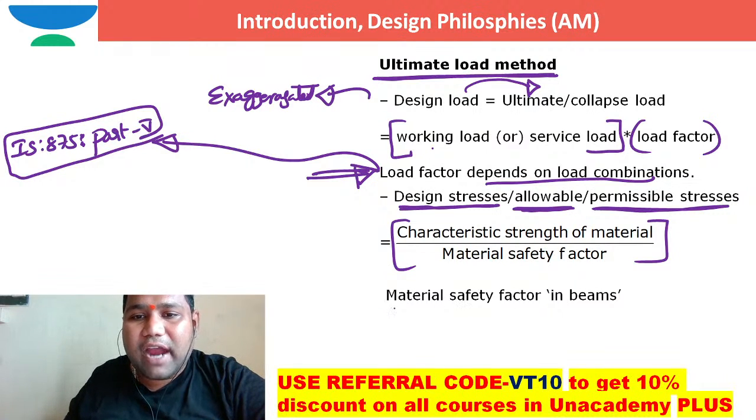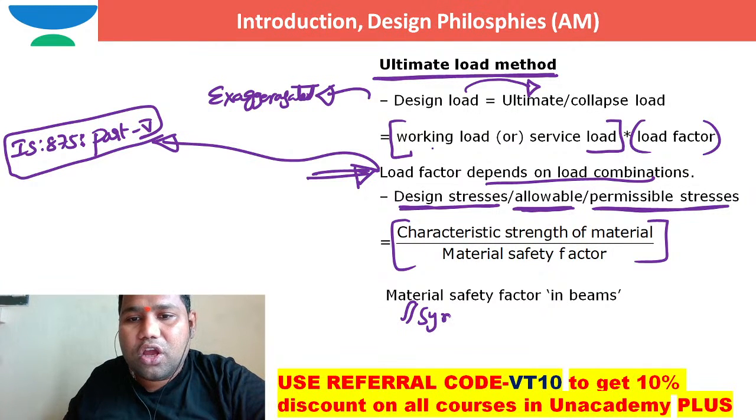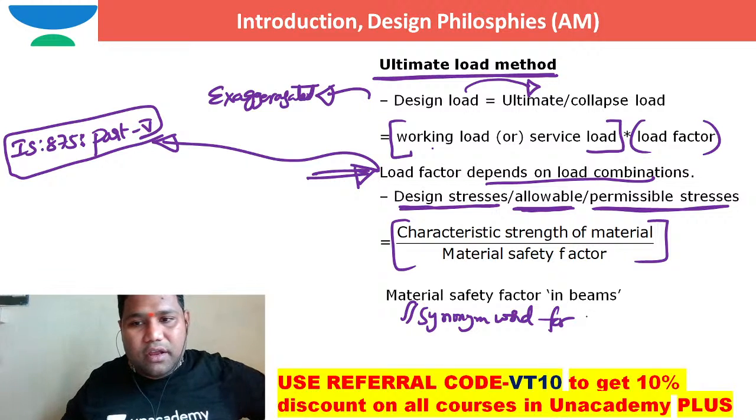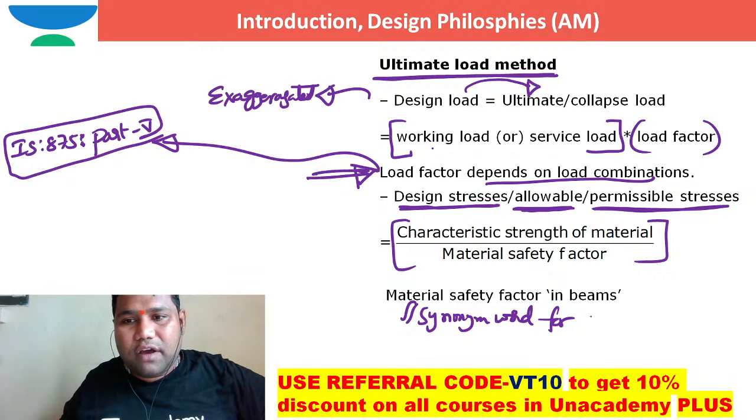Material safety factor is a synonym for factor of safety for material.